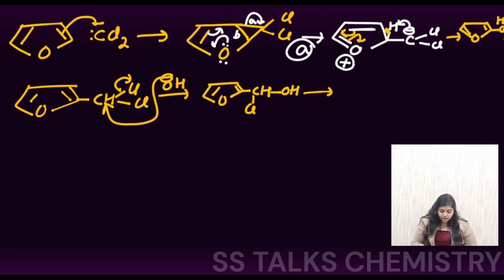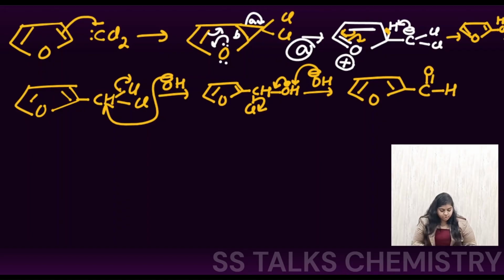Now again we have the basic medium. This OH is going to abstract the proton from here. The O negative species will be formed, whose electron density will be moving forward, and this Cl negative is going to leave from the medium, giving us the formation of the species which will be my furan. At the second position we have the aldehyde group. So this is the product A which we can expect to be formed if bond A is breaking.